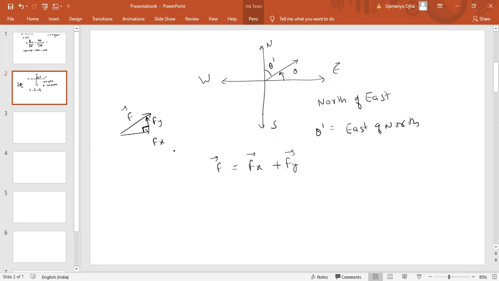So basically any vector given to us like this, say a vector, can be resolved into two components. One is the horizontal component, that is ax, and the other is the vertical component, that is ay. That is known as resolution of the vectors.